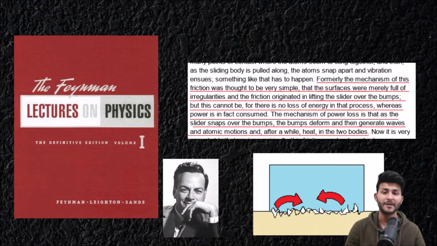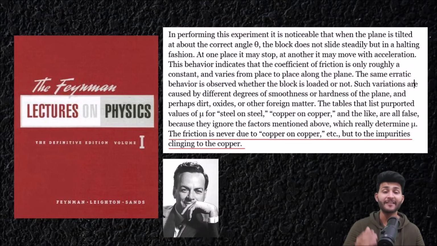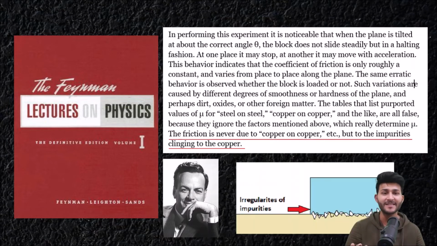And we know that vibrating atoms start creating electromagnetic radiation, or we can say light, or we can say heat also. Now Feynman also said that when you take two materials, for example copper and copper, friction is not because of the two materials copper and copper, but it is because of the oxide layer which is present between them, or the other impurities present on them because of being exposed to the atmosphere. So basically he says that when you take copper on copper, the irregularities are getting interlocked. It is not the irregularities of the copper which are getting interlocked, but the irregularities of the impurities on copper.